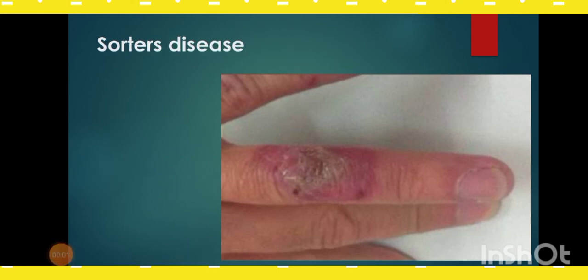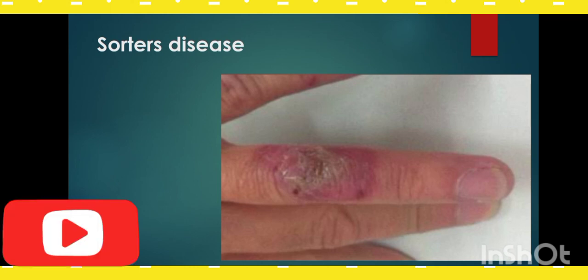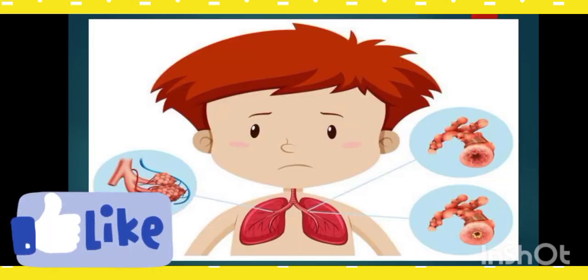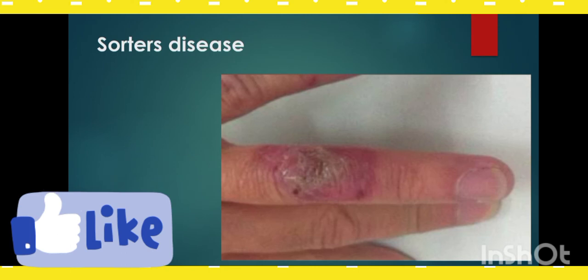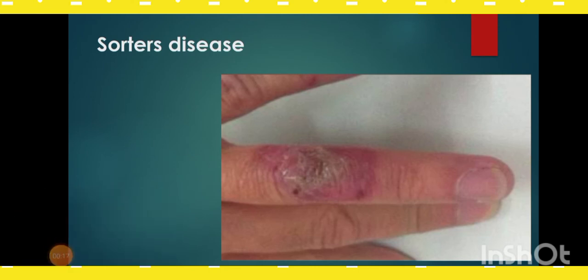The sorter's job in the wool industry or in sericulture is risky as sometimes they get infected by the bacterium called anthrax, which causes a fatal blood disease called sorter's disease. Also, the workers dip the cocoons for long hours in boiling water to extract the silk strand.